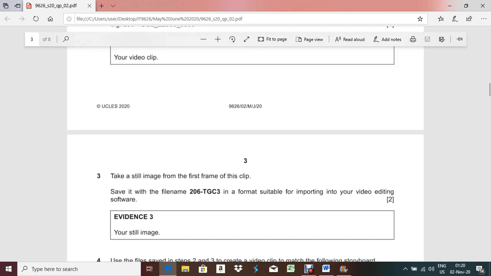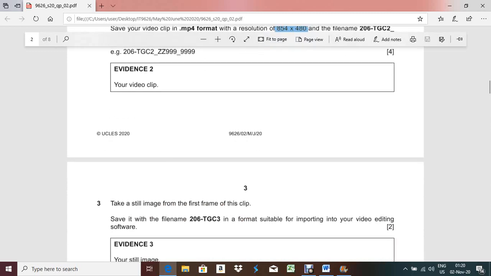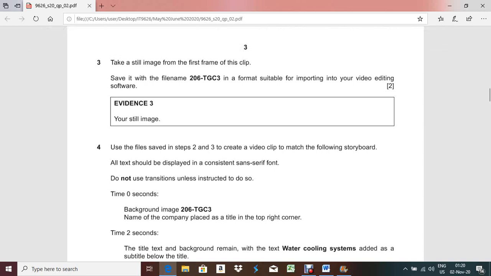So that means in step 2 I saved this file TGC2, that is the video MP4, right, and in step 3 we saved that still image. Okay, so what they are asking: use the files saved in step 2 and 3, create a video clip to match the following storyboard. All text should be displayed in a consistent sans-serif font. Do not use transitions unless introduced.